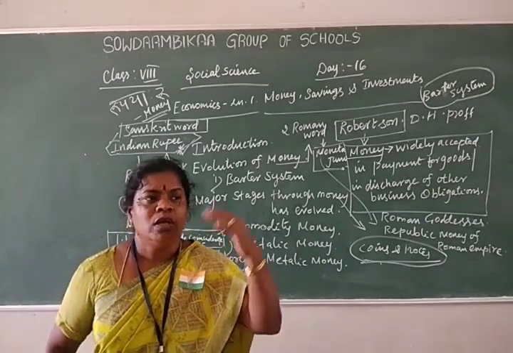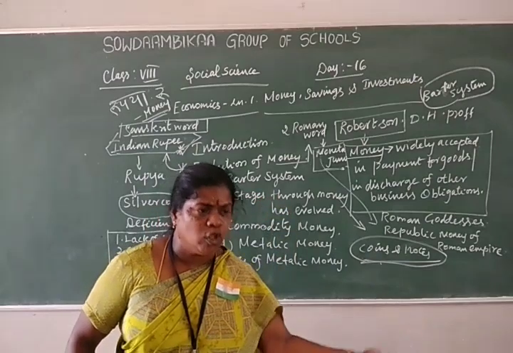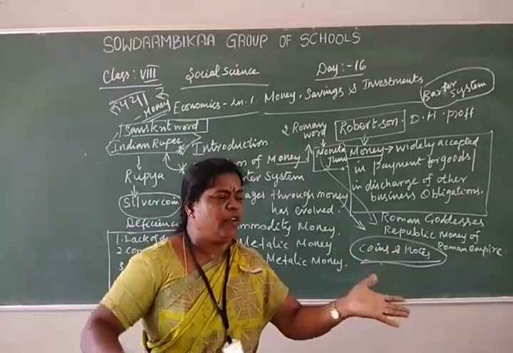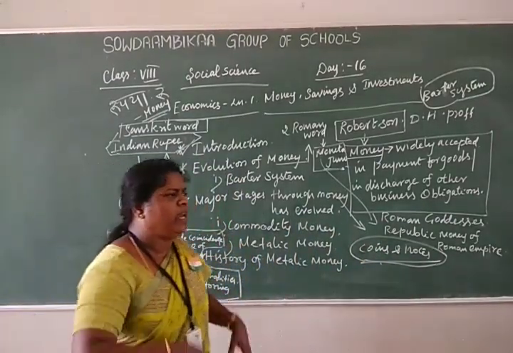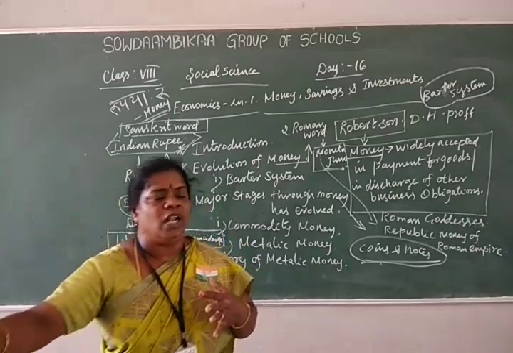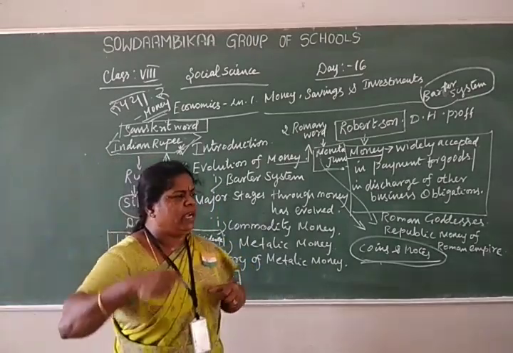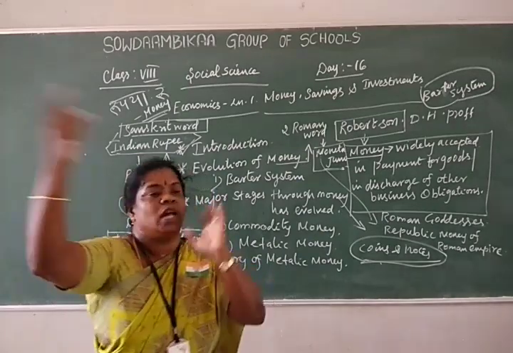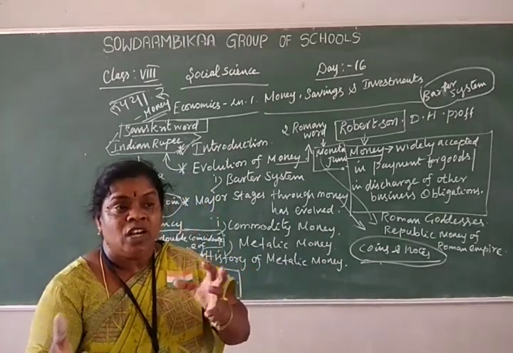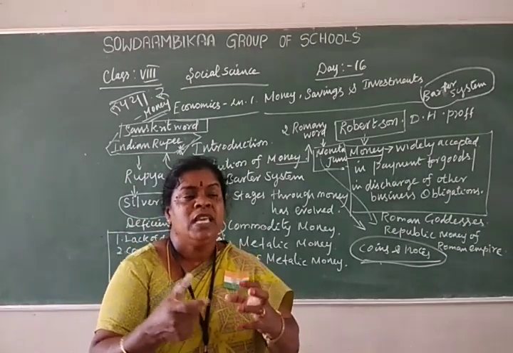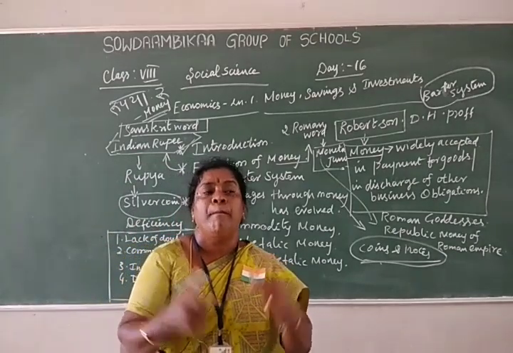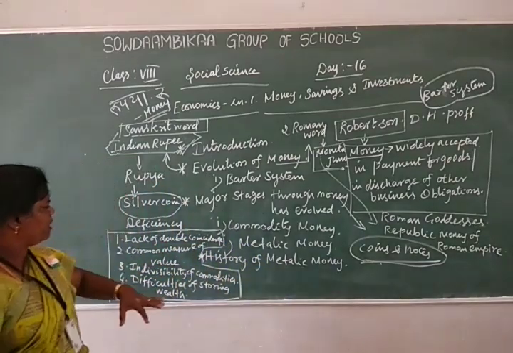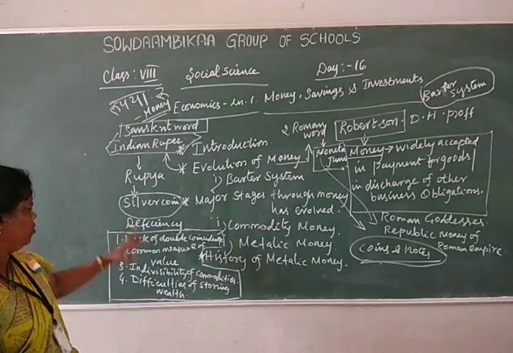For example, I told you about exchanging goods for goods. Goods for goods means one good's rate differs from another good's rate. They provide rice and wheat from South India to North India, and coffee also is provided from South India to North India. So this does not involve equal, correct measurement of money. That is some deficiency in the barter system. What are the deficiencies in the barter system? We are going to discuss.